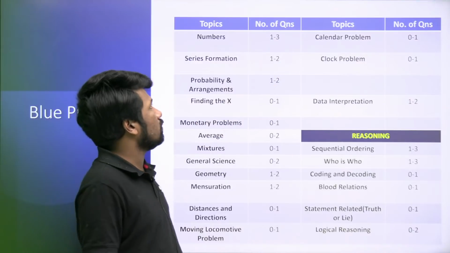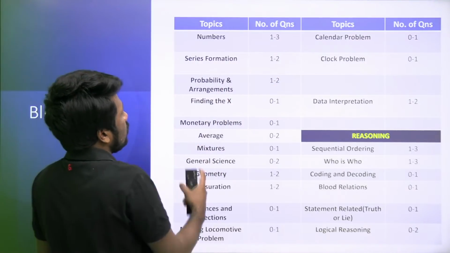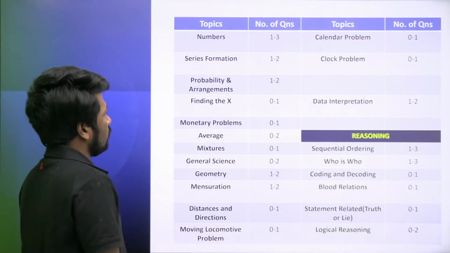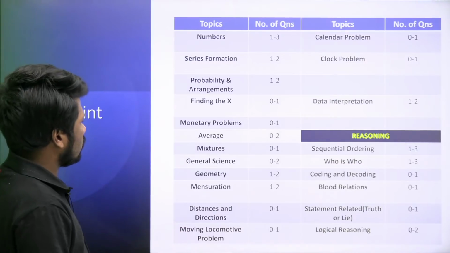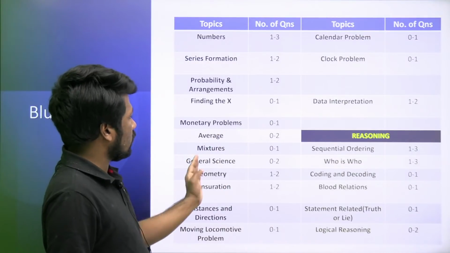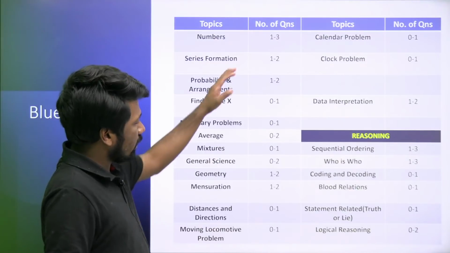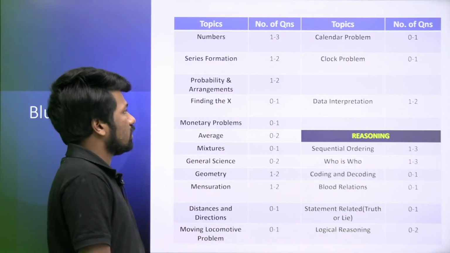Numbers, 1 to 3 questions can come. Series formation, 1 to 2 questions. Probability and arrangement, 1 to 2 questions. Finding the x, 0 to 1 question. Monetary problem, 0 to 1. Average, 0 to 2. Mixture, 0 to 1. Like this, all the topics I have listed out.